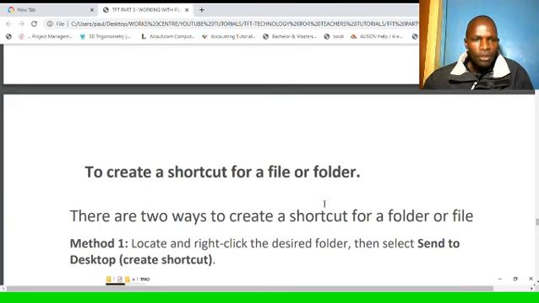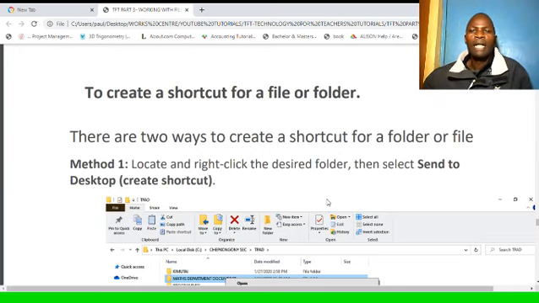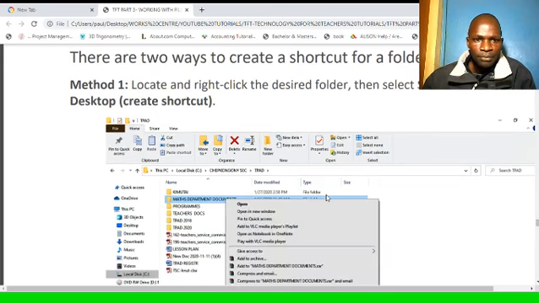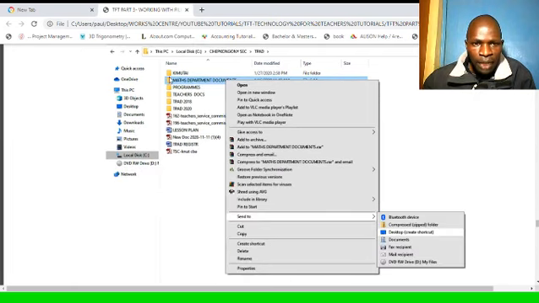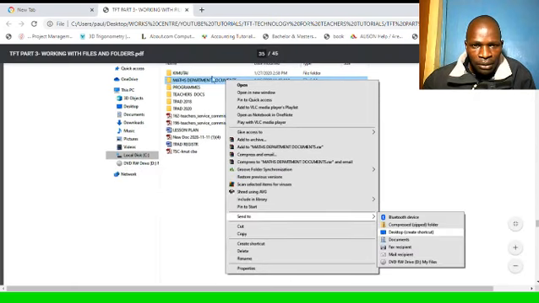It's only a shortcut. So to create a shortcut for a file or folder, there are two ways. Method 1. Locate and right-click the desired folder. Then select Send to Desktop to create a shortcut. So you right-click any folder that you want to create a shortcut for. For example, here I've selected Maths Department and right-click, and one of the options is Send. I want to send it to the desktop, so I go right there and choose desktop shortcut.